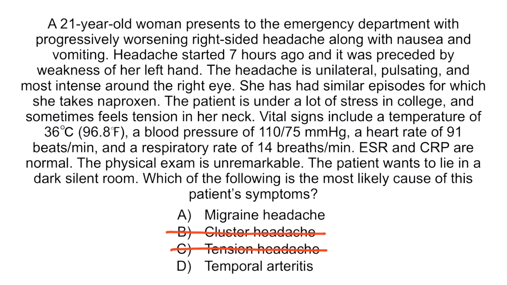Finally, option D, temporal arteritis, is incorrect. First, temporal arteritis is more common in elderly women. Second, it's commonly accompanied by jaw claudication and intermittent visual disturbances, which are absent in this patient. Physical exam in the patient with temporal arteritis would have shown tenderness and a firm cord-like structure on the patient's lateral forehead. And that concludes our lecture on headaches.